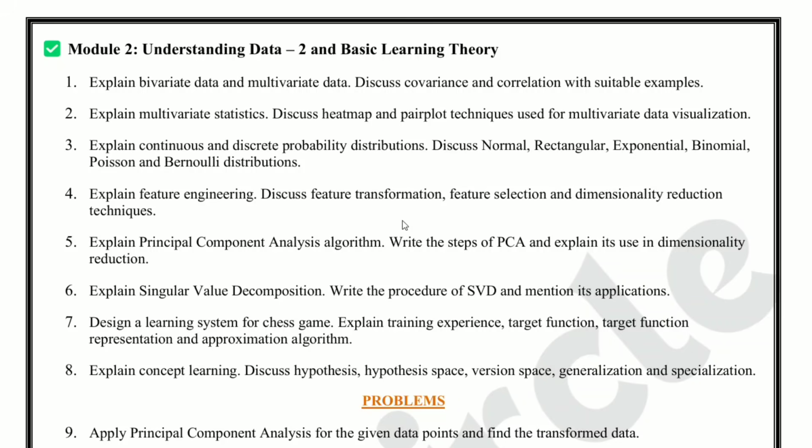Question number 8. Explain concept learning. Discuss hypothesis space, version space, generalization, and specialization. This is important for learning theory. Focus on definitions and examples.